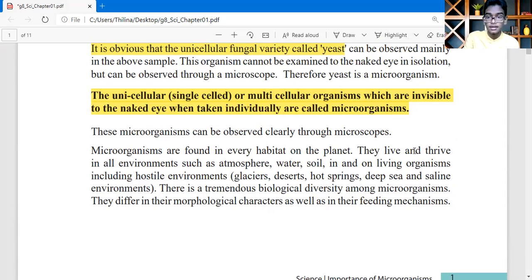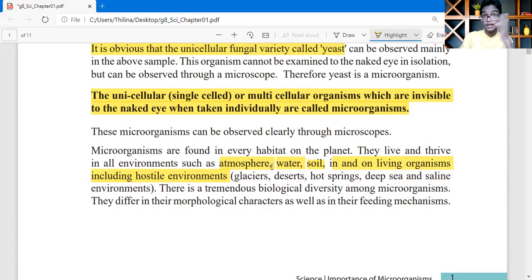Then they live and thrive in all environments such as, yes, you can highlight this, atmosphere, then water, then soil, then in and on living organisms, including hostile environments. This is also very important. What are such environments?